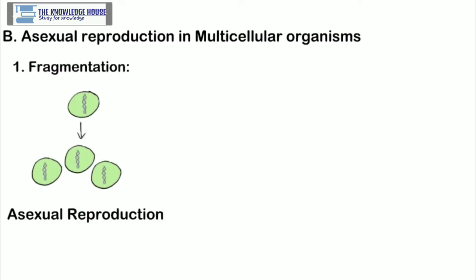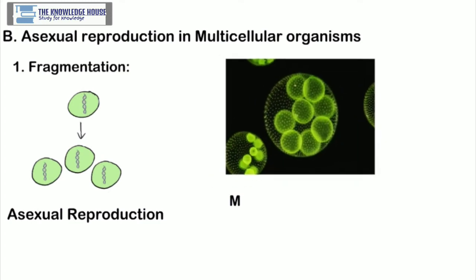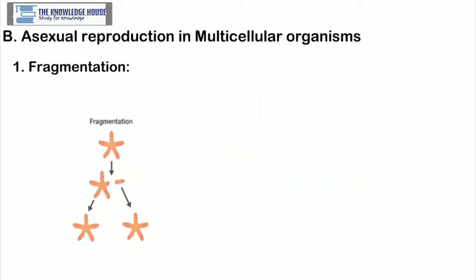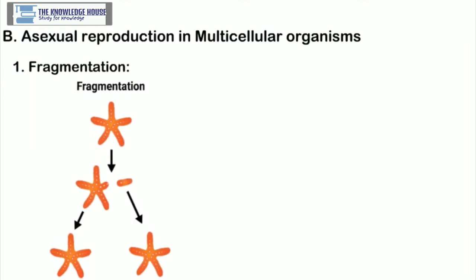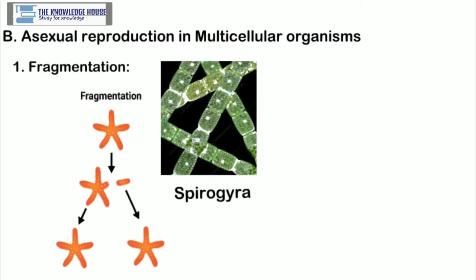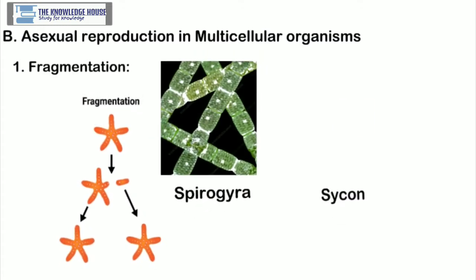B. Asexual reproduction in multicellular organisms. 1. Fragmentation. This type of asexual reproduction occurs in multicellular organisms. In this type of reproduction, the body of the parent organism breaks up into many fragments, and each fragment starts to live as an independent new organism. This type of reproduction occurs in algae like Spirogyra and sponges like Scypha.